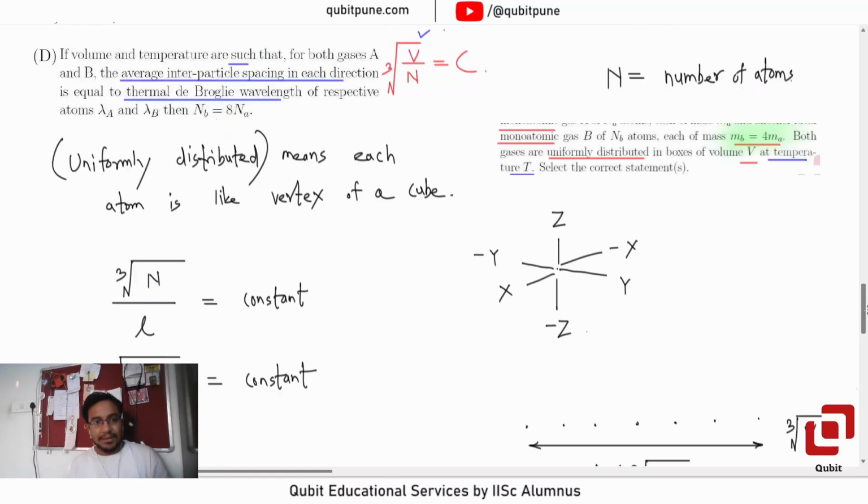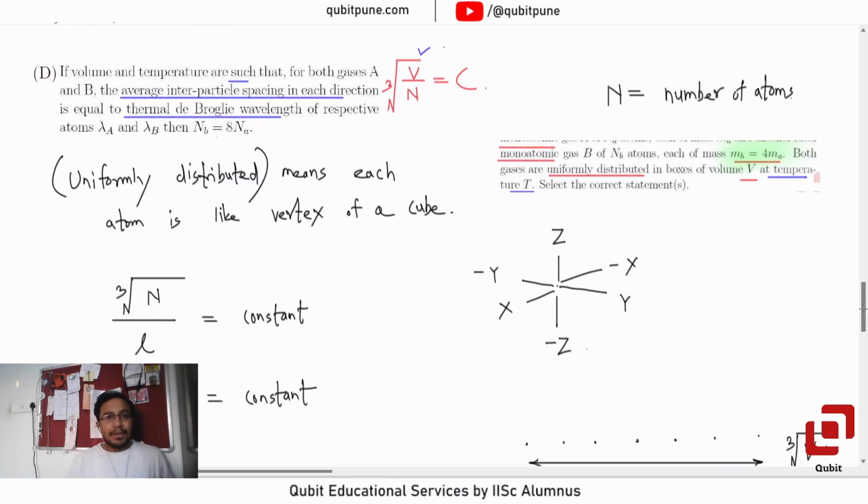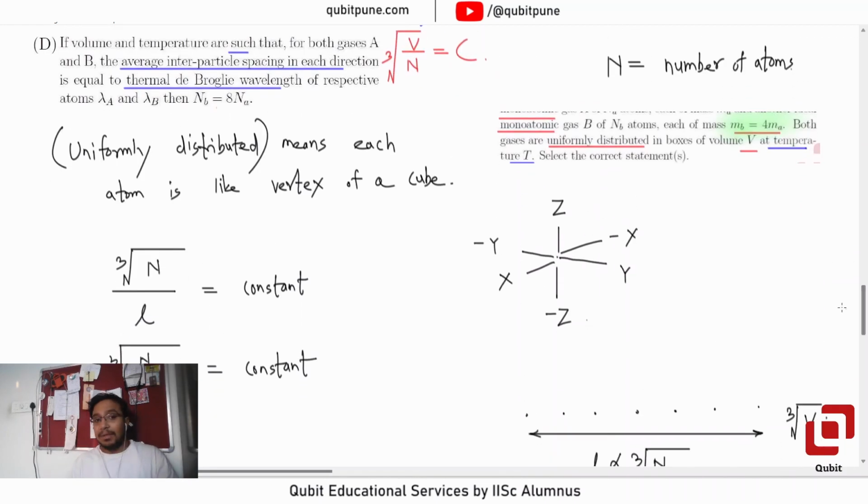Now what are they saying? They're saying the average interparticle spacing in each direction is equal to the thermal de Broglie wavelength. Now this is average intermolecular spacing, so that has length dimension. Although we have written cube root of N upon V is equal to constant, this doesn't have length dimension. This has L raised to minus 1, wave number dimension.